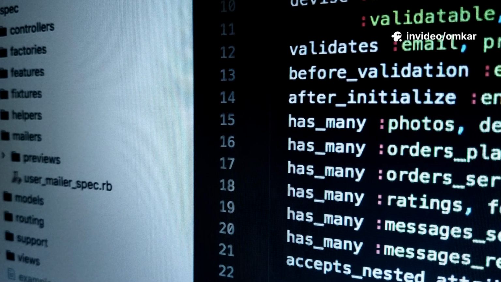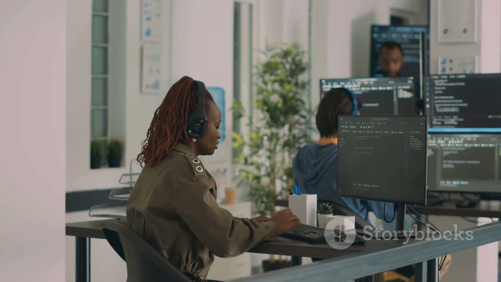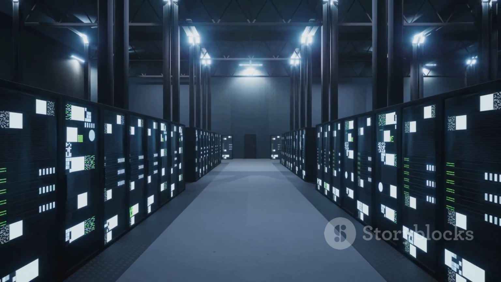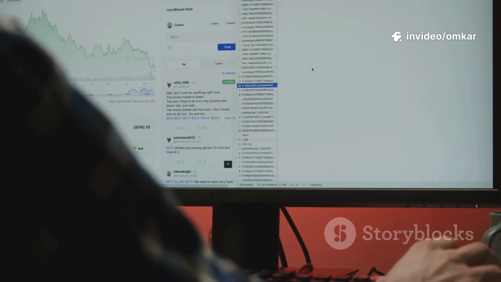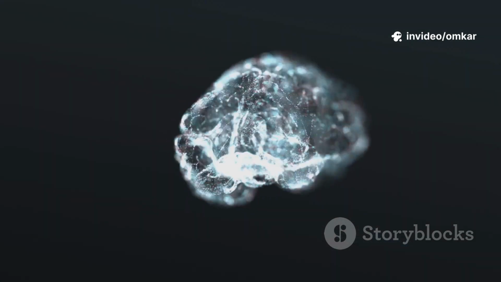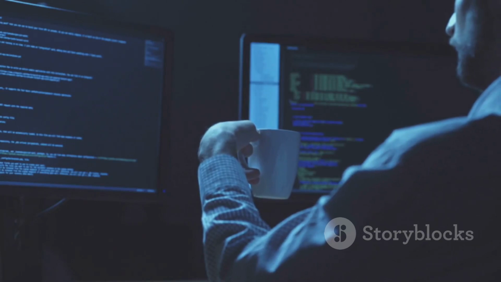SQL, or Structured Query Language, is the language of databases. You'll use it to retrieve, filter, and aggregate data from massive storage systems. Why not just use Excel? Spreadsheets are great for small datasets, but they have limits. Code is scalable and reproducible. A script you write for 1,000 rows can often work just as well on 1,000,000,000.